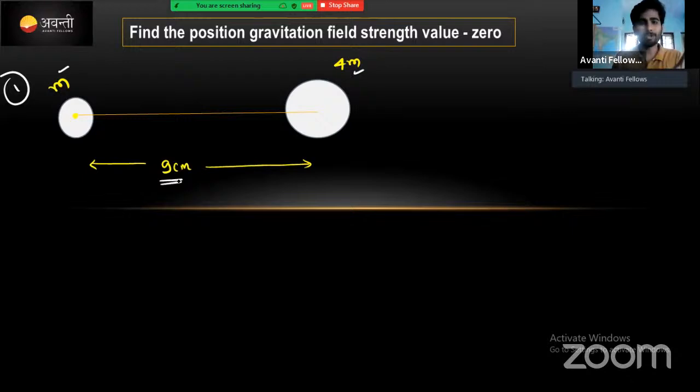Now I want to know at which point along the line joining them the value of gravitational field strength E will become 0.